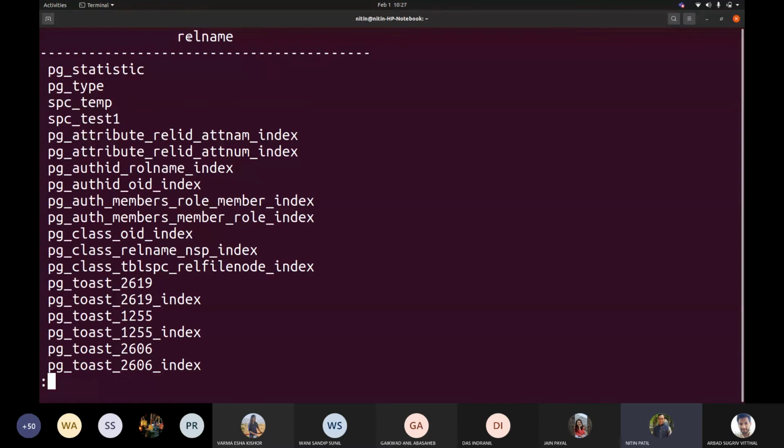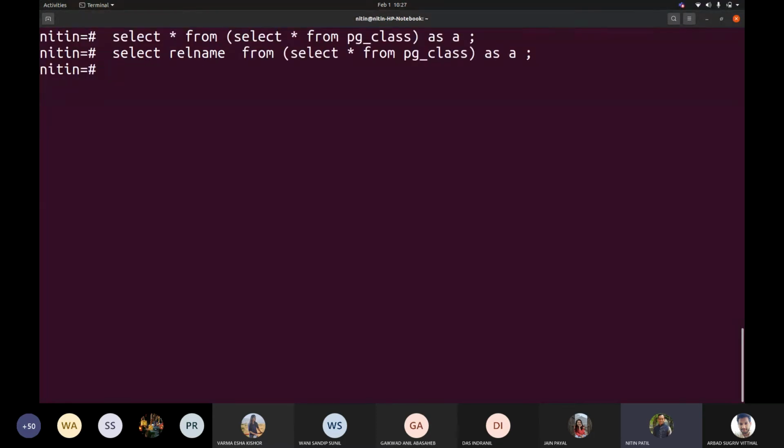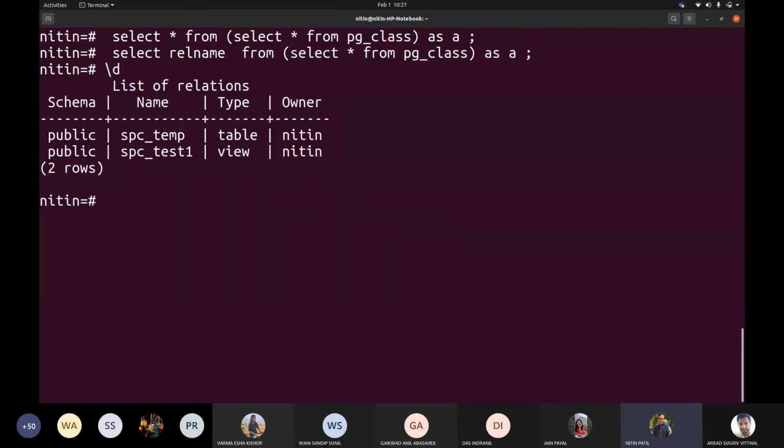So you may see here, it is not telling me which table I am really referring to, whether I am referring to A or whether I am referring to the relation name. So if I see my own structure, say for example, if I create a table, which I created like SPC temp, so select star from SPC temp, fine.